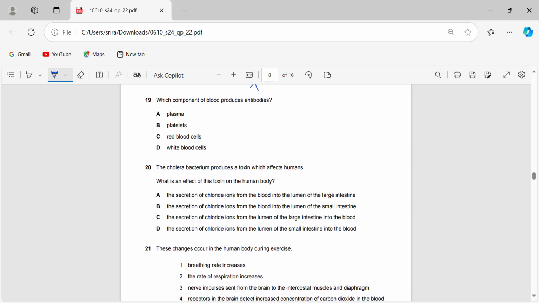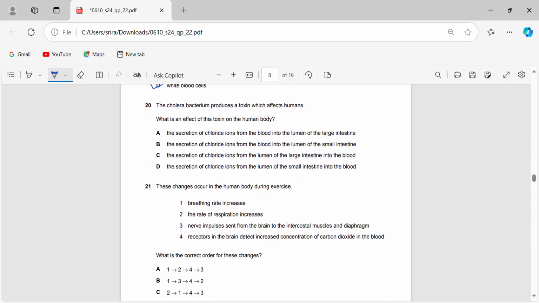Okay, so which component of blood produces antibodies? Plasma is a component of blood, but it doesn't produce antibodies. It mainly contains dissolved nutrients and enzymes, etc. So it's not A. Platelets help form scabs, a physical barrier to pathogens and infection. For example, when you get a cut, it helps you form a scab, but it doesn't help you produce antibodies. Red blood cells just carry oxygen bound with hemoglobin. They just transport oxygen throughout the body. That's why we're left with the white blood cells, which have lymphocytes and phagocytes, where the lymphocytes produce antibodies specific to the antigens on the pathogen. So straight away we can get the answer 19D if you want a more direct approach.